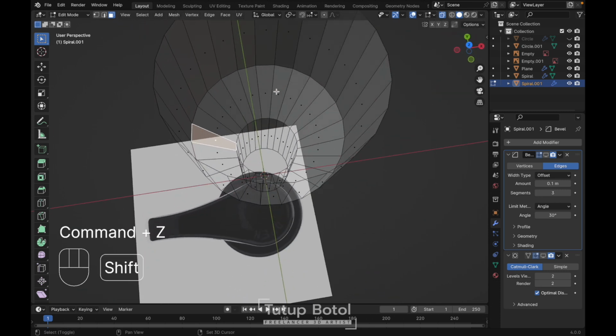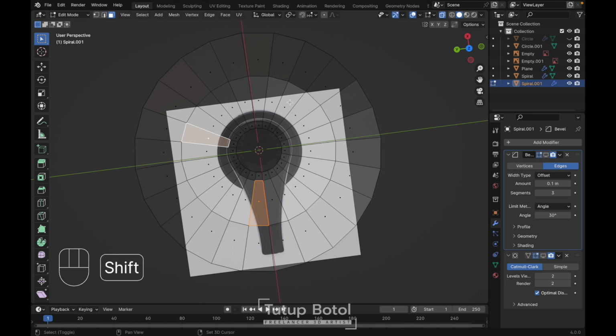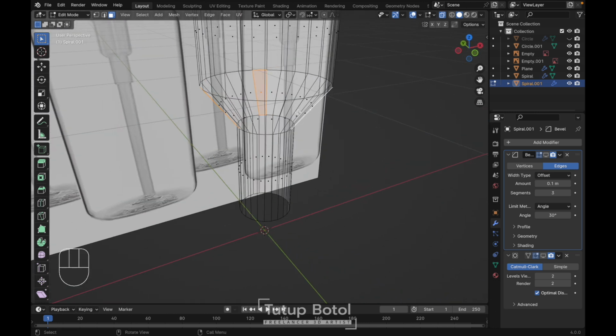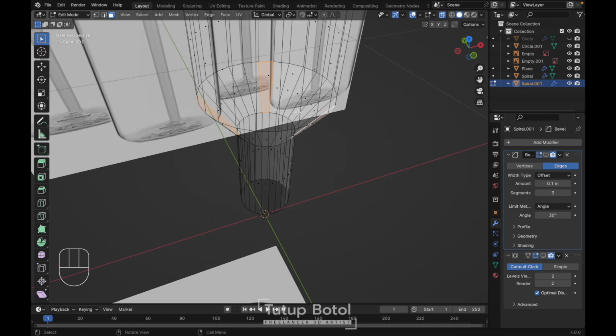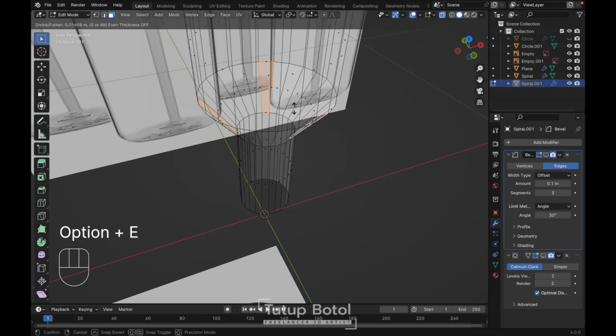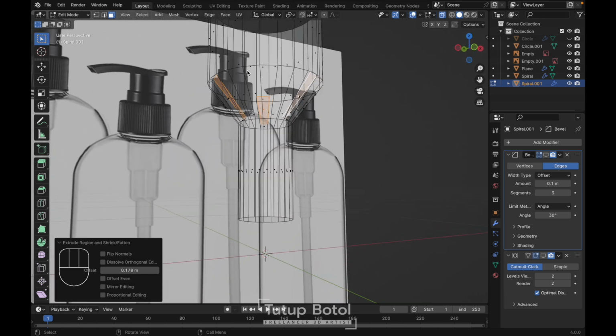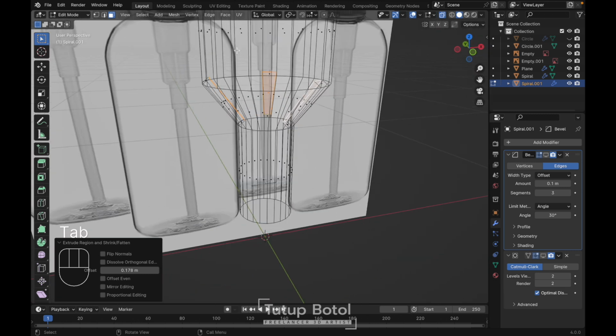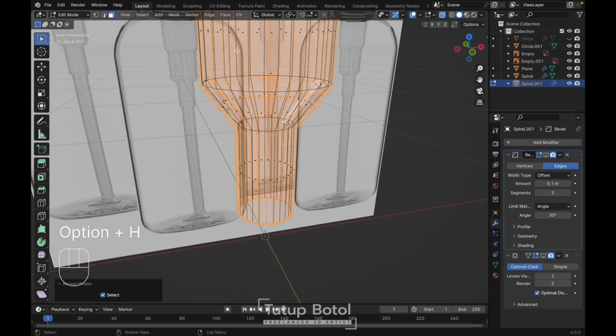Nope. This one, and probably this one. Yeah. We're gonna press Alt E, extrude faces along normals. We're gonna extrude it like this. Just like this. Press Alt H.